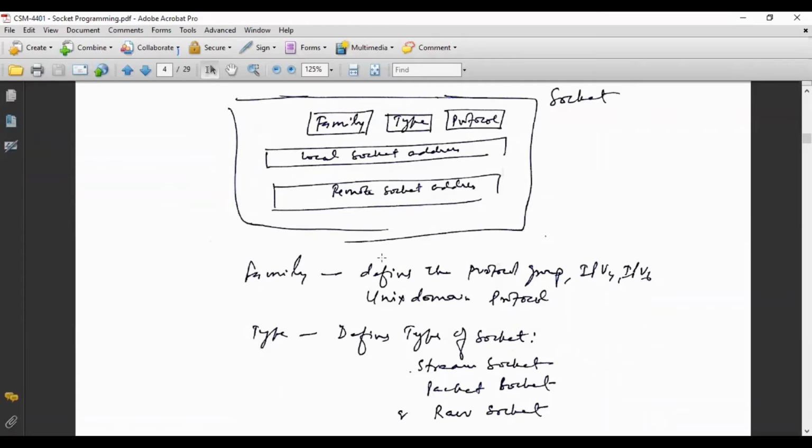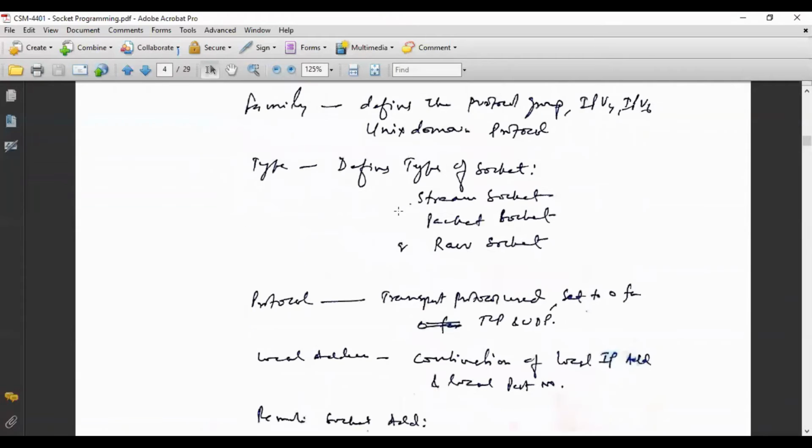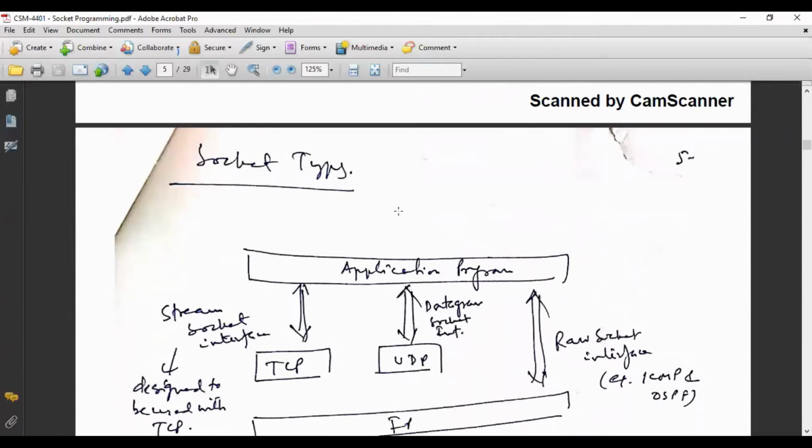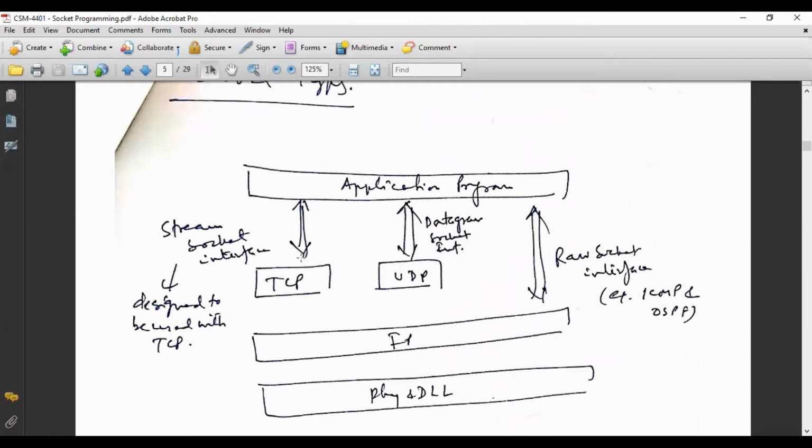Sockets are very much similar to these structures, and these are the members: family, type, protocol, local address, and remote address. Hope you might have got it. I have already told you that there are three types of socket. Stream socket is used for TCP. You see here, datagram sockets use UDP, while ICMP and other programs like OSPF directly communicate from IP layer to program layer, and they use raw socket.